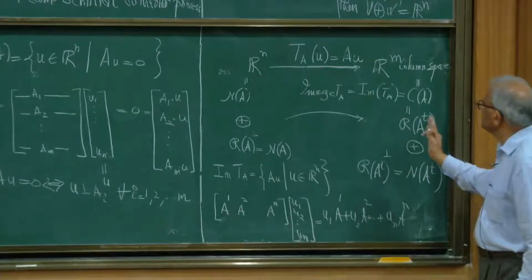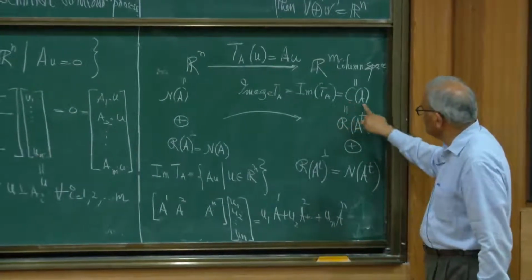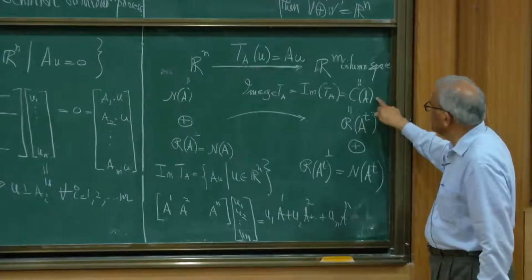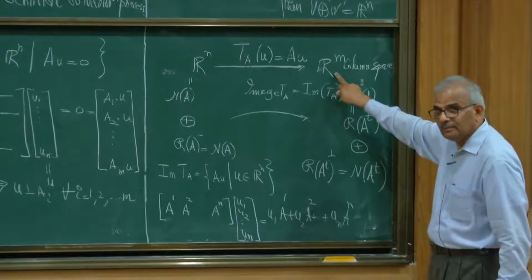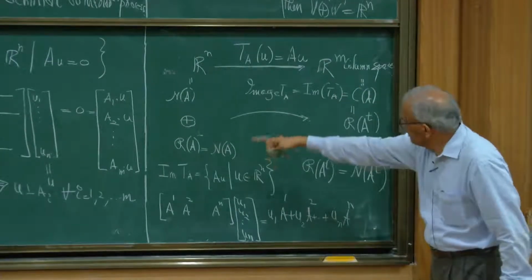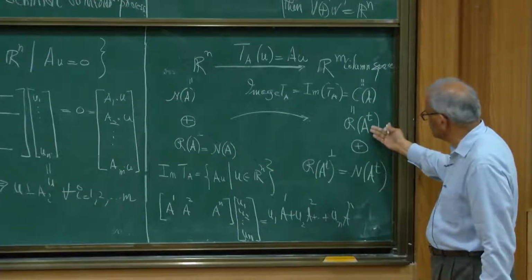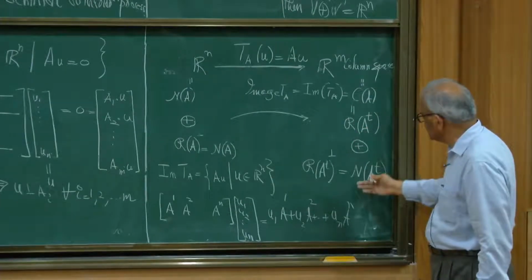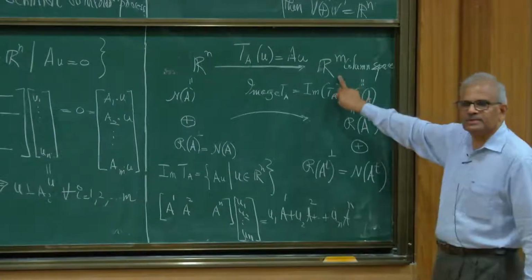And if you go on the right hand side, the image of the linear transformation consists of the subspace spanned by the column vectors. All the column vectors of A live inside Rm, there are n of them, and by that same principle, since the column space is the row space of the transpose, its perpendicular space is the null space of A transpose, and therefore their direct sum is this whole space.